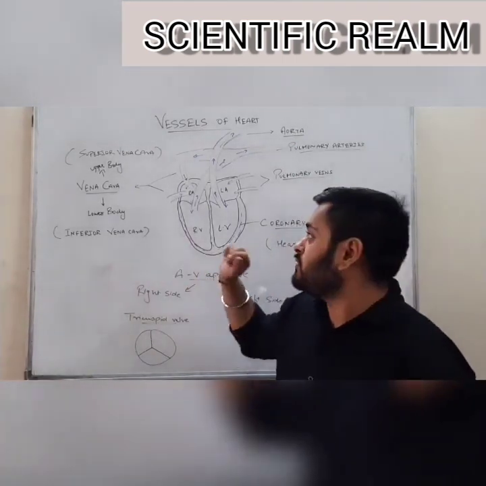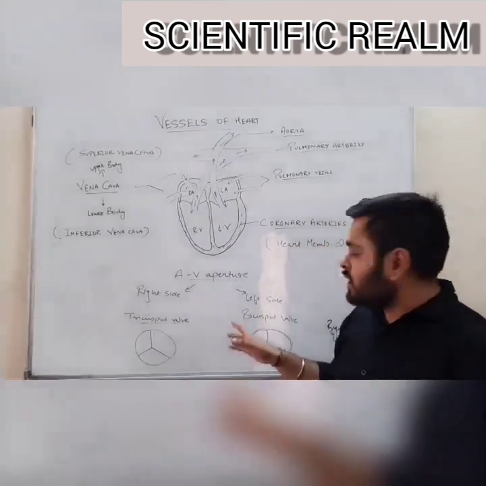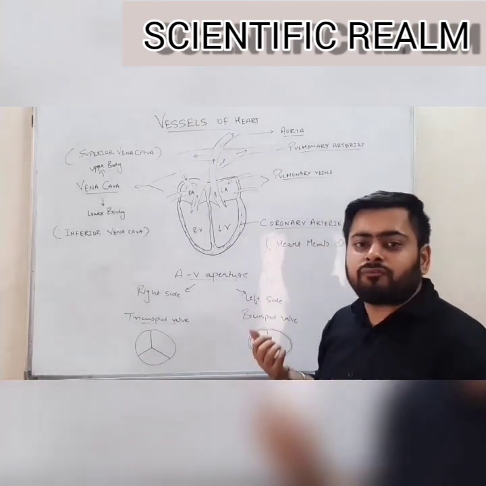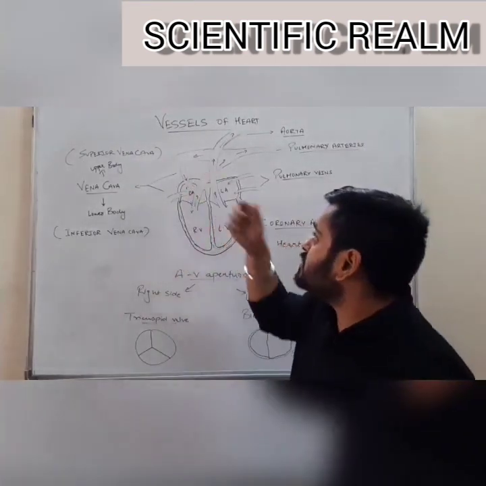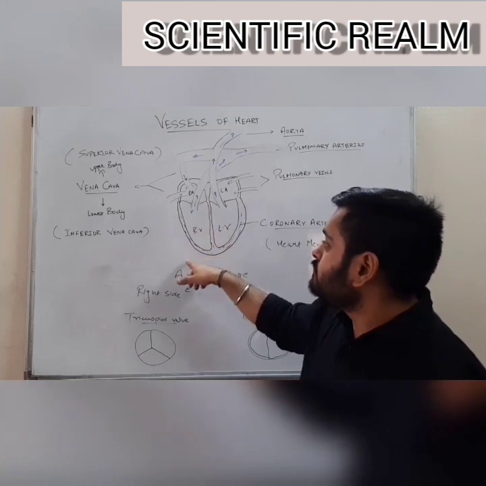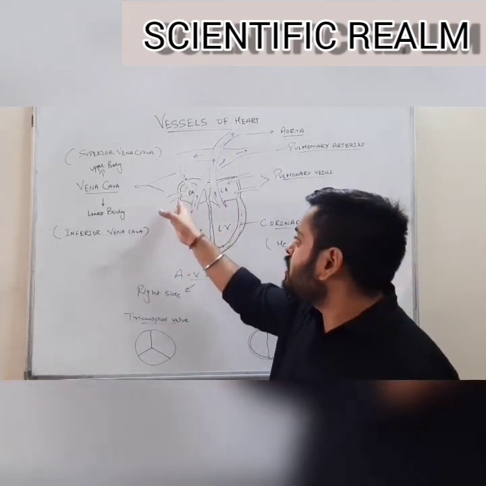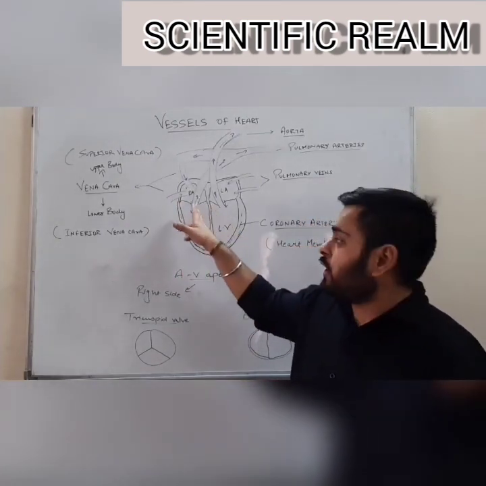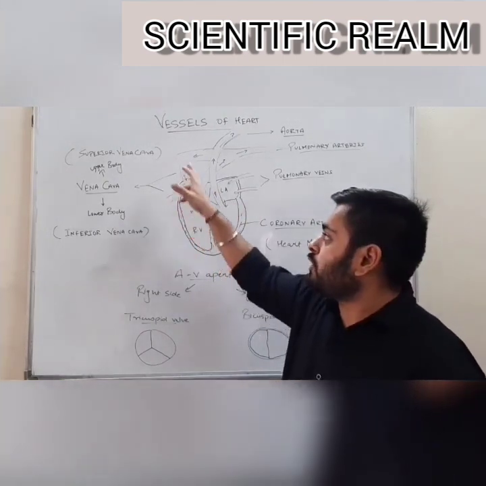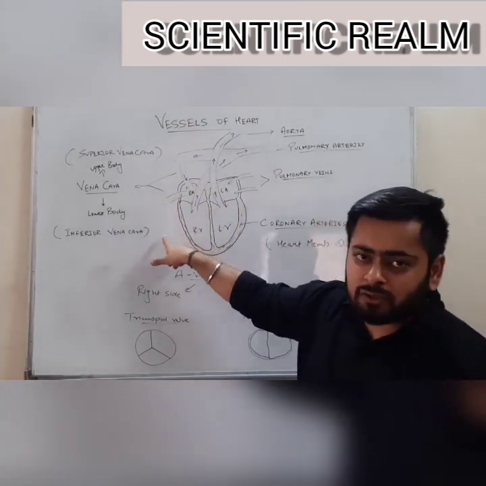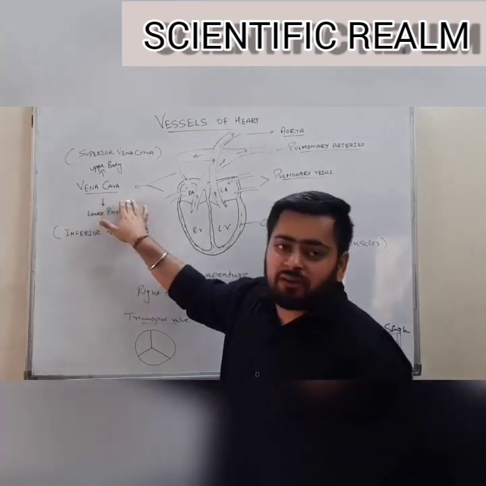Now let us come to the blood vessels. Why are the bicuspid and tricuspid valves important? Because they prevent the backflow of blood into each chamber. Okay. Next, let us study the vessels of the heart, especially on the right hand side. On the right hand side, the right auricle receives blood from the upper as well as the lower parts of the body through a main vein known as the vena cava.